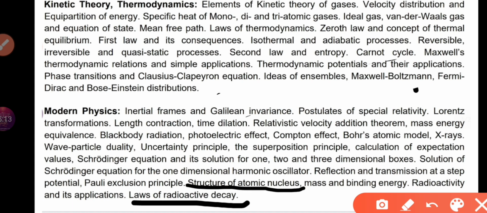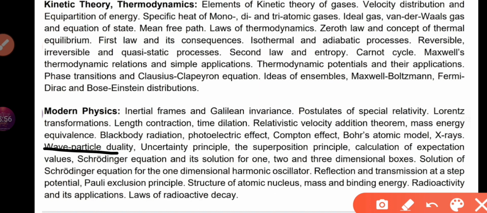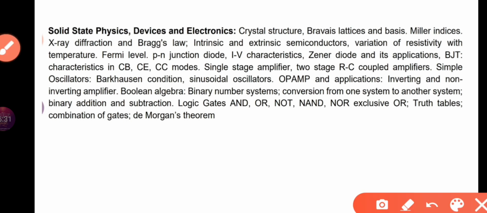The structure of atomic nuclei, mass and binding energy, radioactivity and wave particle duality. You can cover it. Black body radiation, photoelectric effect, Compton effect. These are easy and also very very important. The other things you can skip because modern physics is one of the difficult topics. So if you have already done it, it's good. If you haven't, you can skip it because you don't have enough time. Exams will be held on 14th February, I guess. So try to cover things that you can do before it and practice as much as possible.